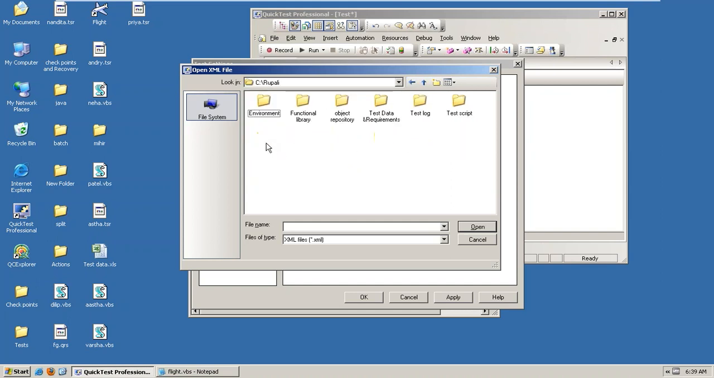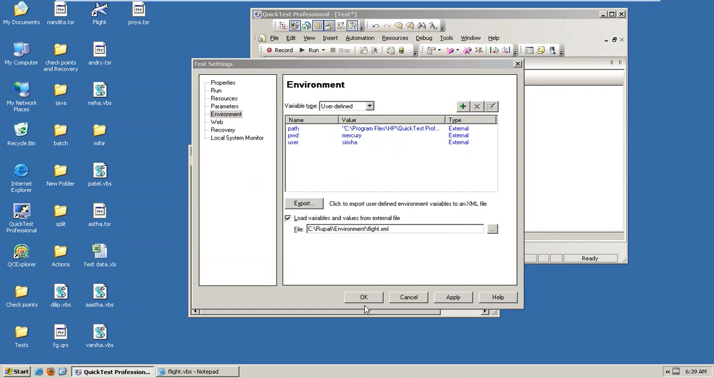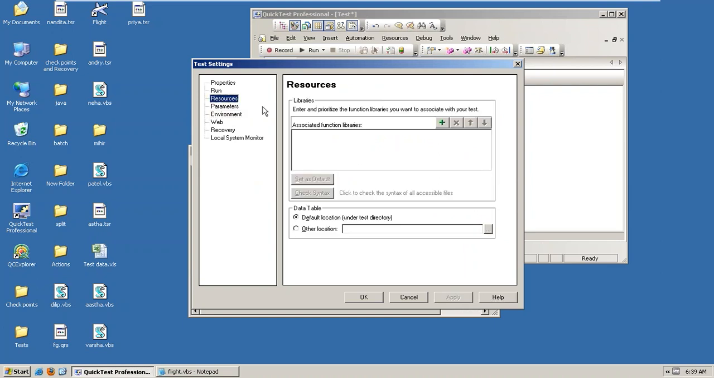C drive, right, Rupali? So here it is, environment. We have saved that one, right? So just apply. And also go to the resources. Here it is, associate functional libraries. Functional libraries also we are associating, right?